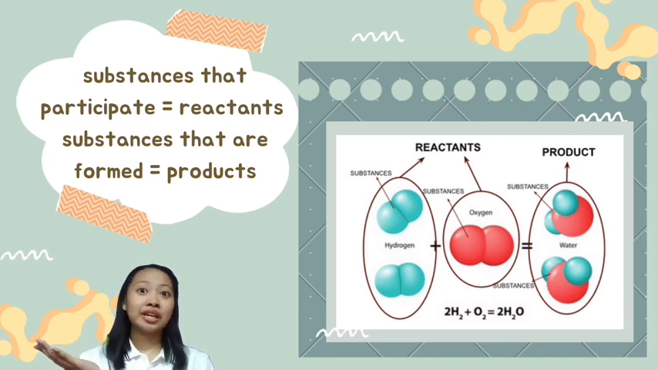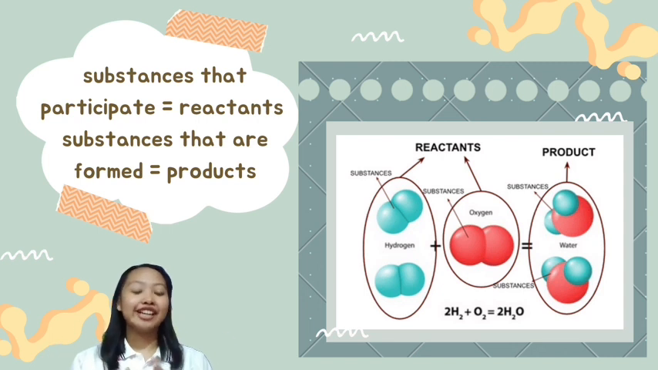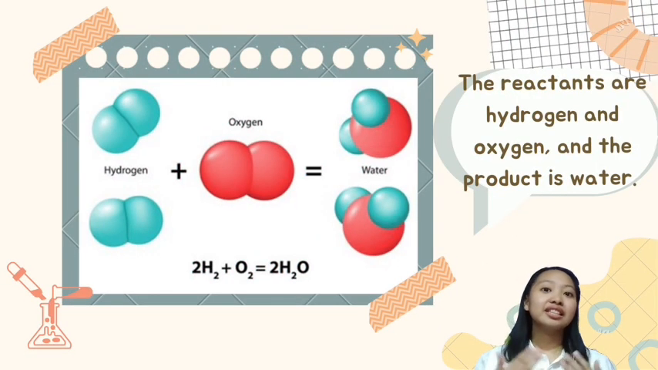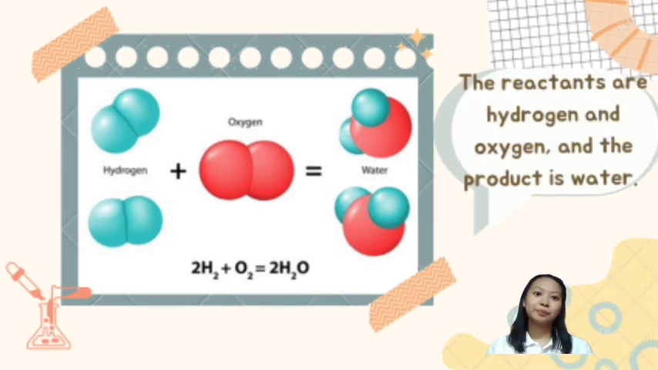As the picture shows here, hydrogen and oxygen are the reactants, while the water is the product. The reactants are what goes into the reaction or what is reacting. The products are what is formed. The reactants are usually shown on the left and the products are usually shown on the right. We can see in this equation that hydrogen, 2H2, is reacting with oxygen, O2, to form water, or 2H2O. Therefore, the reactants are hydrogen and oxygen, and the product is water.